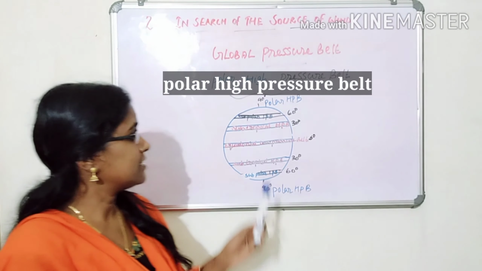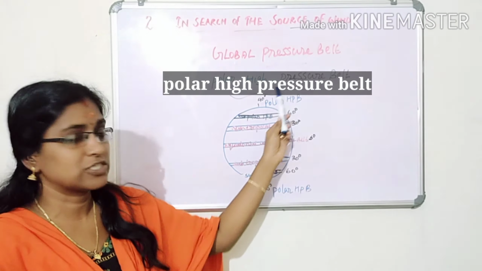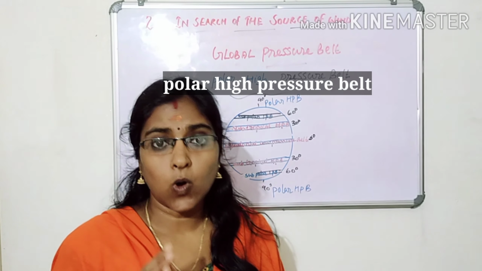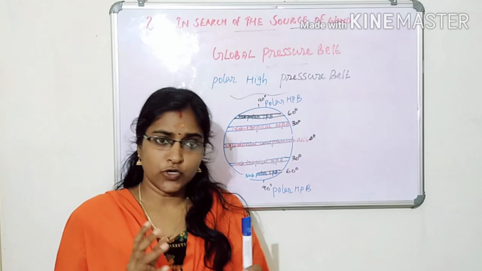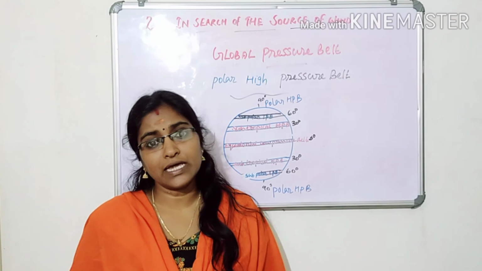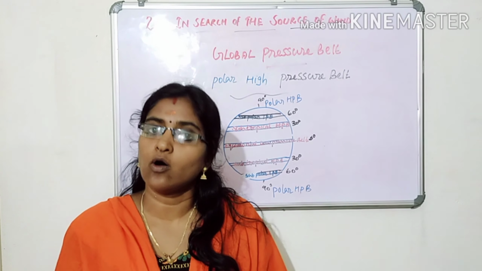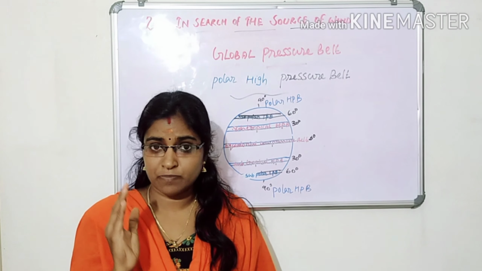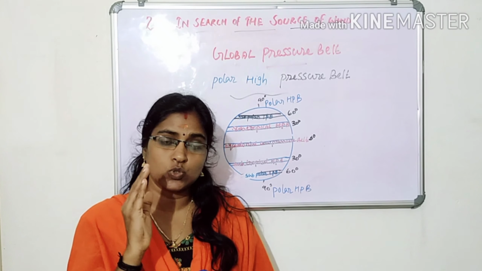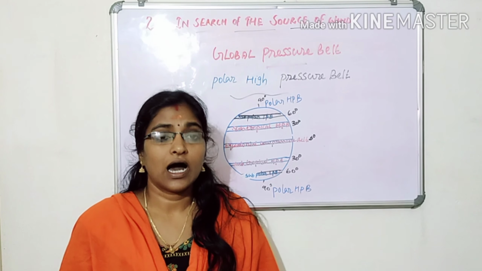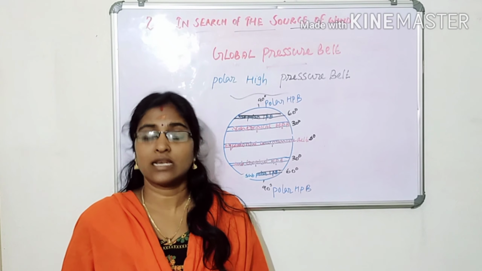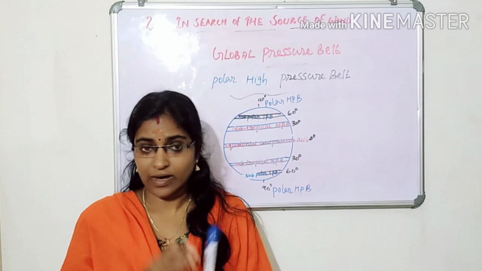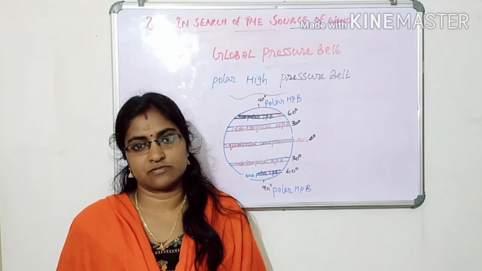Last pressure belt, that is polar high pressure belt. What is polar high pressure belt? You know that this zone experiences severe cold throughout the year. That's why high pressure is experienced in this zone.